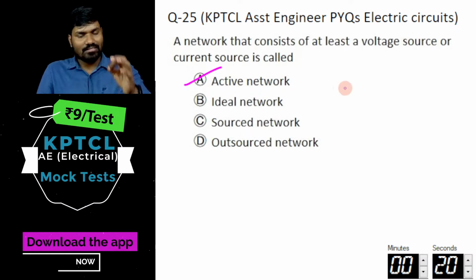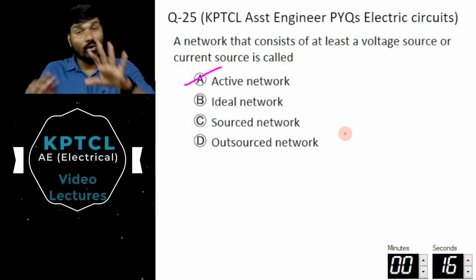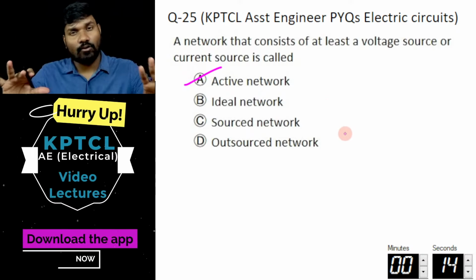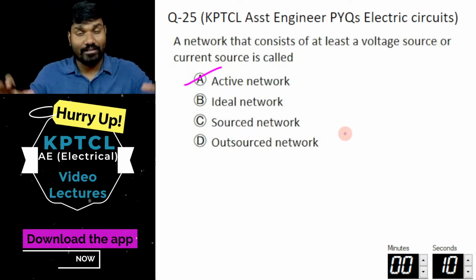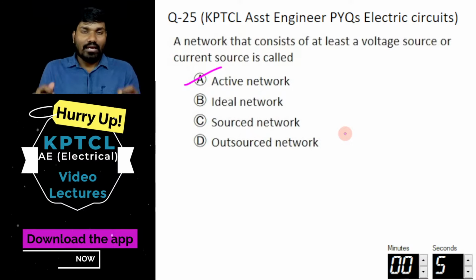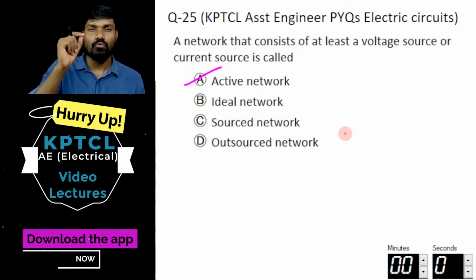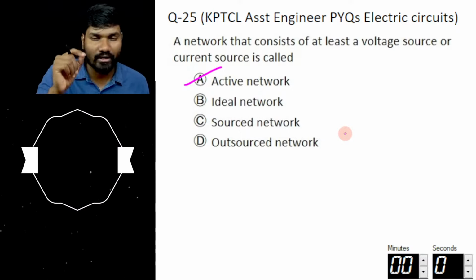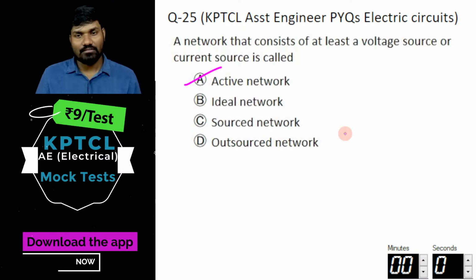If the network has just dependent sources and no independent sources, then also it is a passive or dead network. For a network to be active, it should have at least one independent voltage source or one independent current source. Clear? I'm moving to the next question.